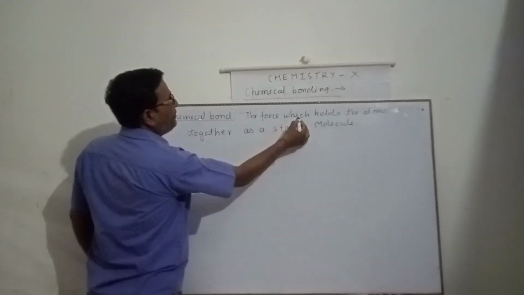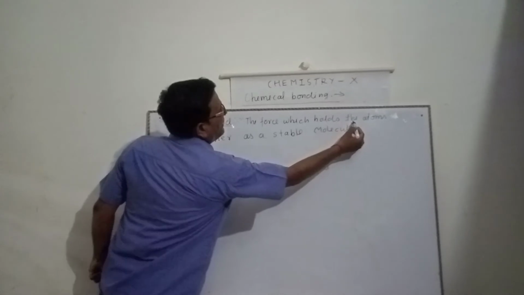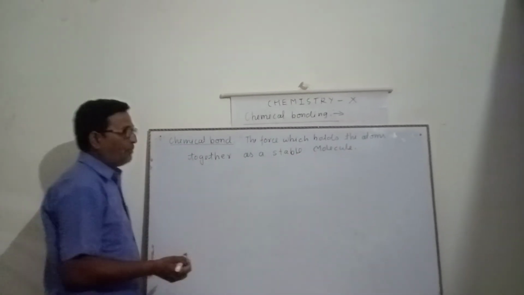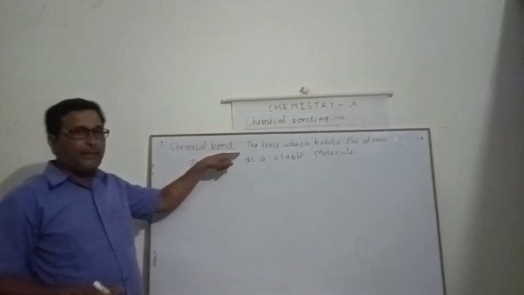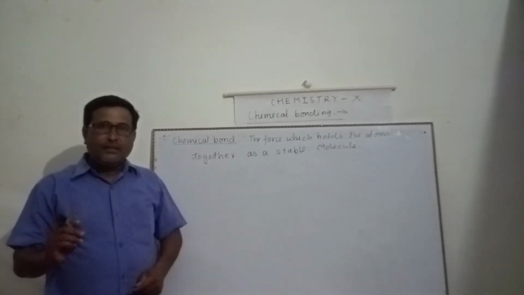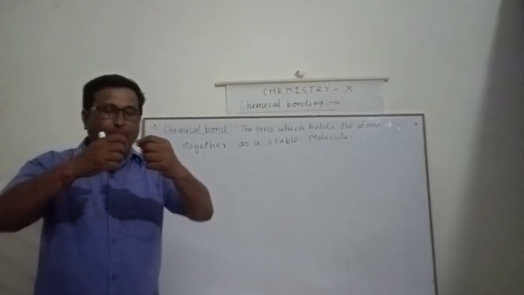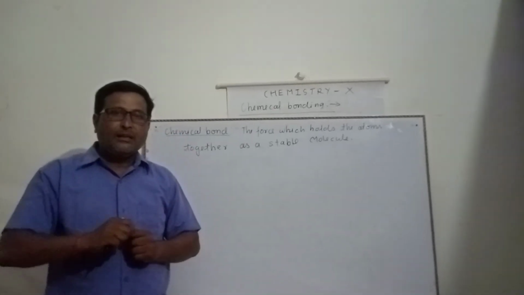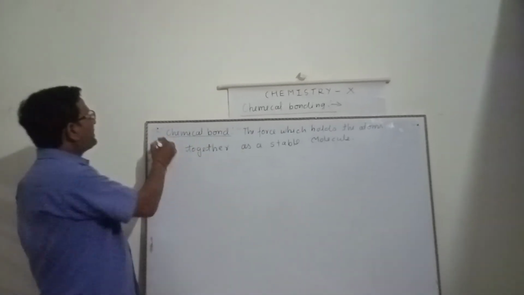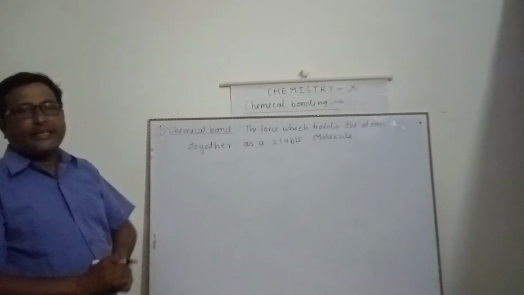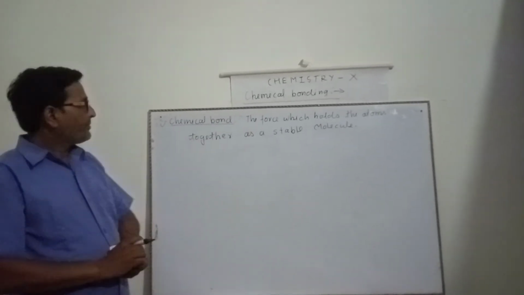The force which holds the atoms together as stable molecules is known as a chemical bond. It means two or more atoms combine together and form stable molecules by a force. That force is known as a chemical bond, and this concept is known as chemical bonding.